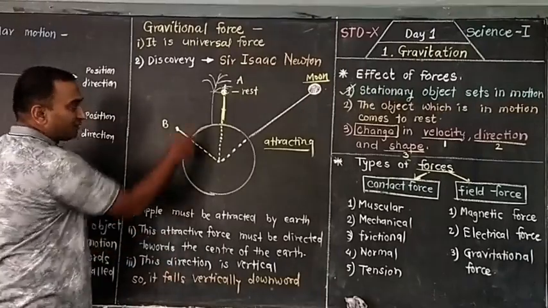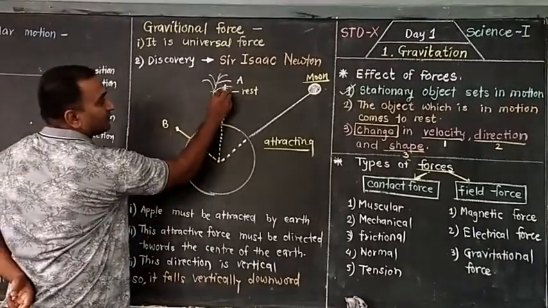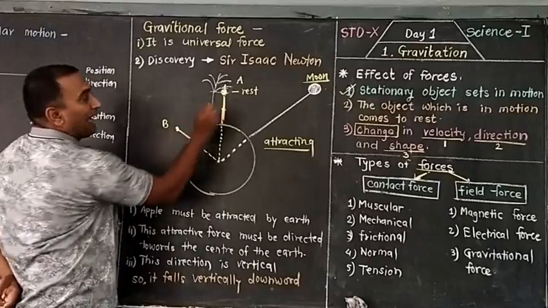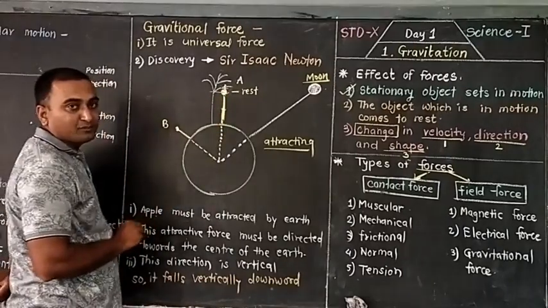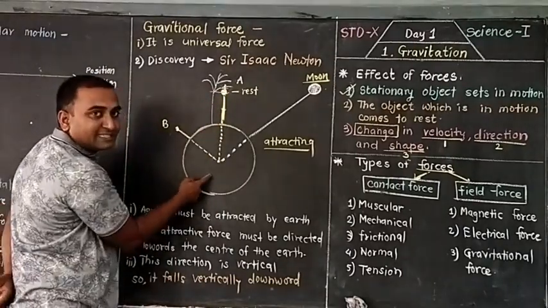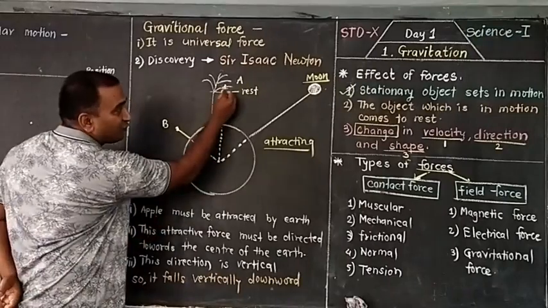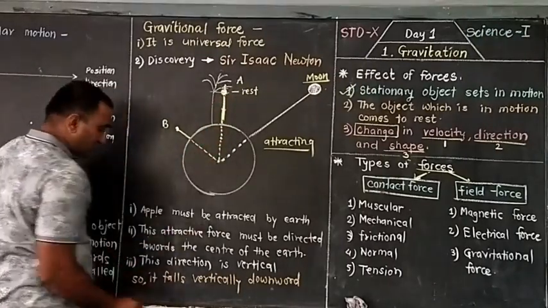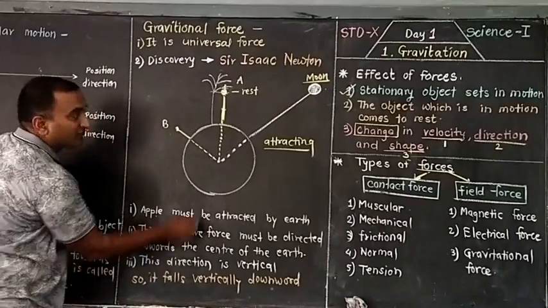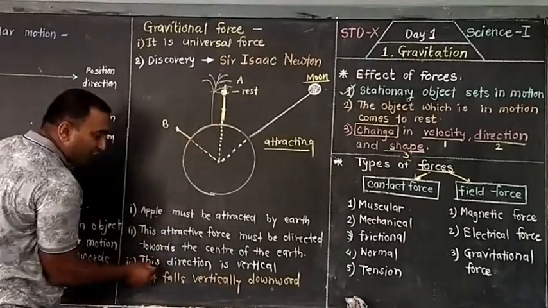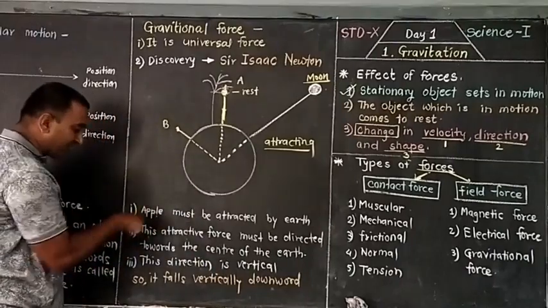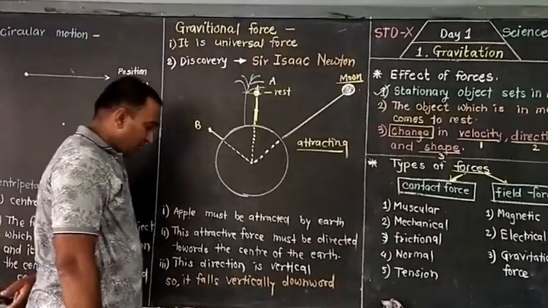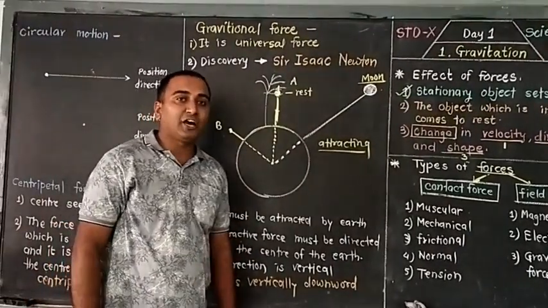And which direction is this? See, this one is the apple. The apple has the attracting force, exerted by the earth. And this force is directed towards the center of the earth. So the direction of the attracting force is vertical, and so it falls vertically downward.